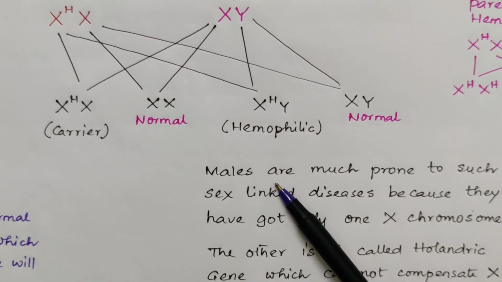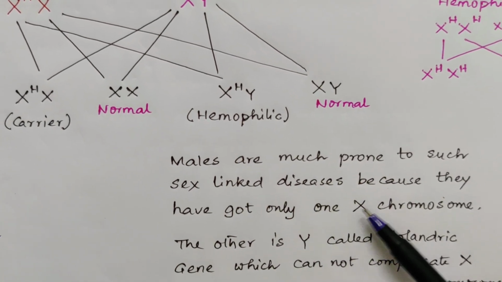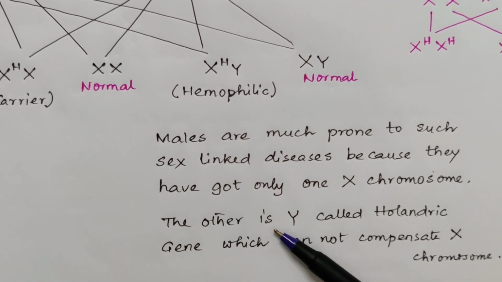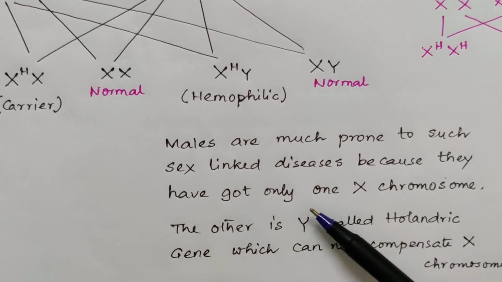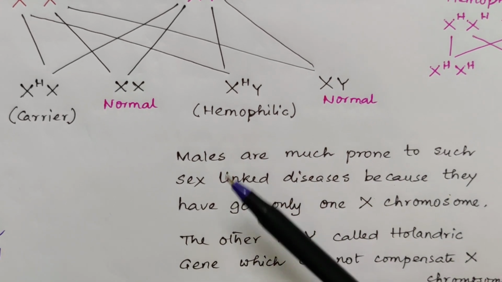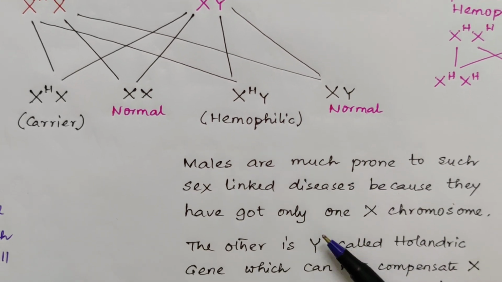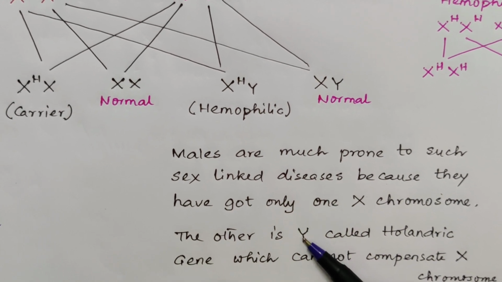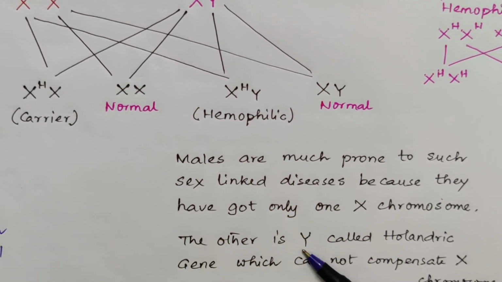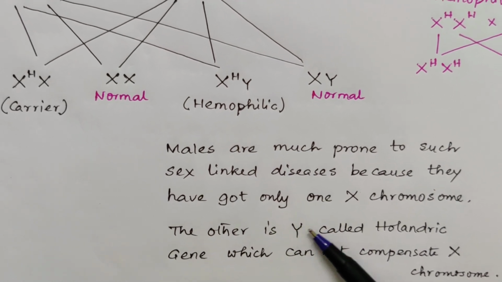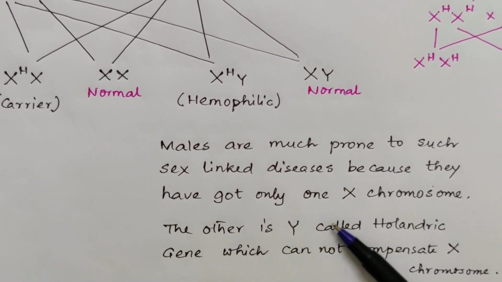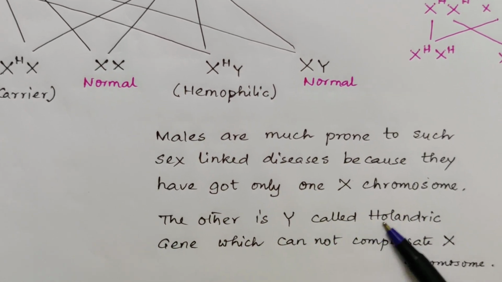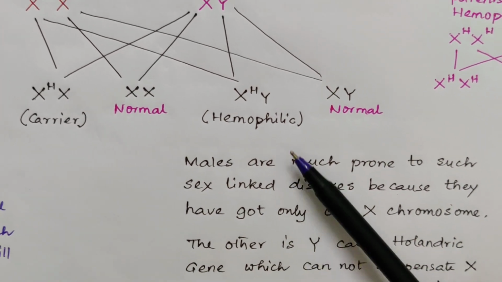Males are much prone to such X-linked diseases because they have only one X chromosome. The other is a Y chromosome, which is known as holandric gene. That means the Y chromosome can be passed from a father to his son. These are Y-linked characters, like baldness or hypertrichosis, these are all holandric characters or male characters. The Y chromosome cannot compensate the X chromosomal characters in case of males.